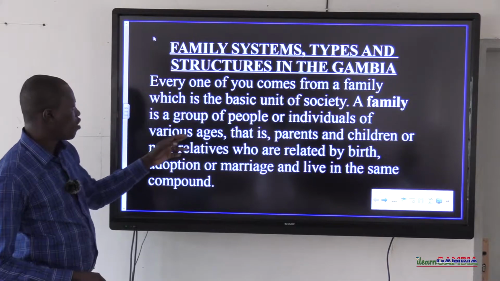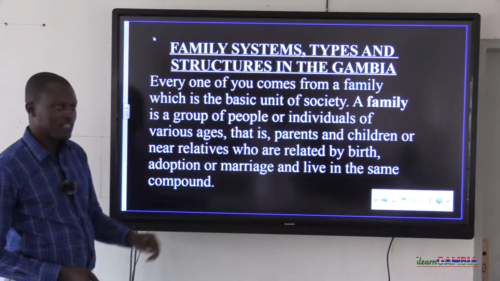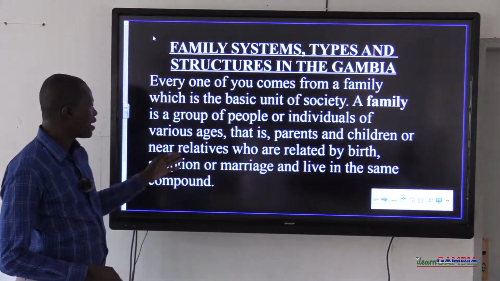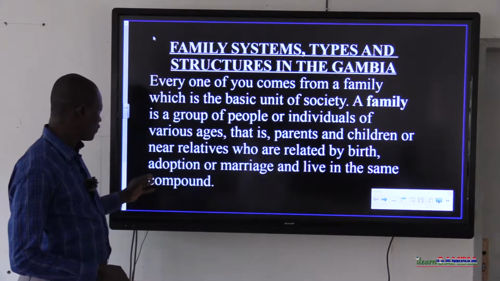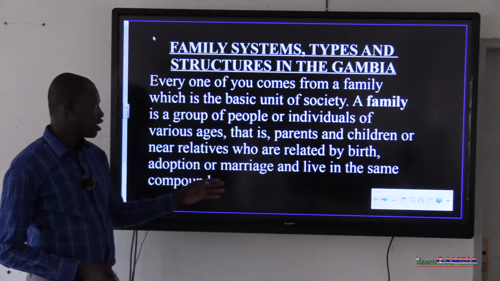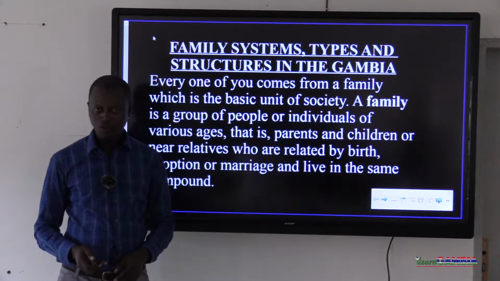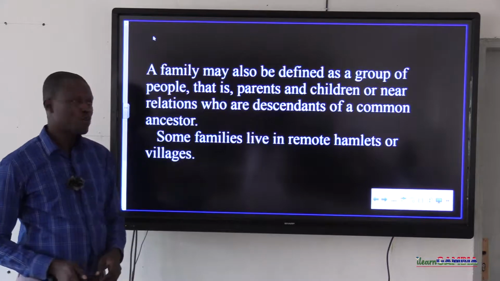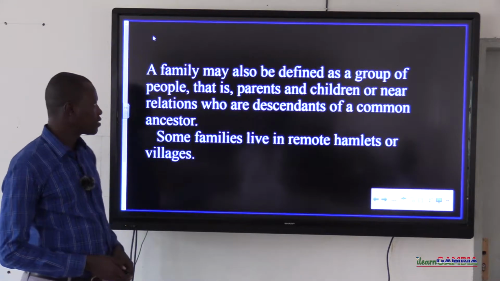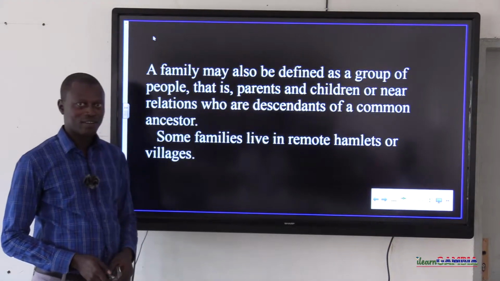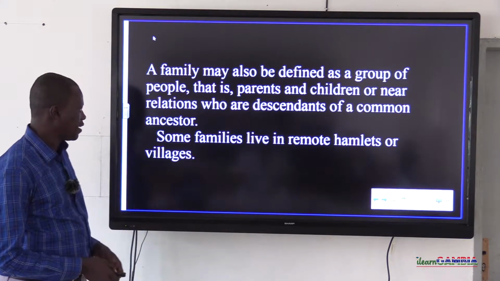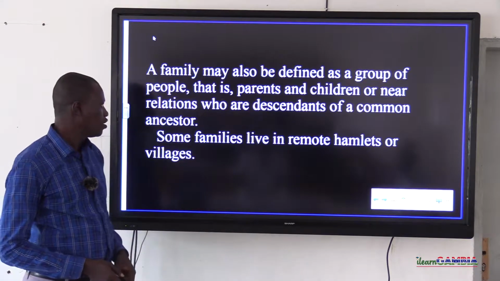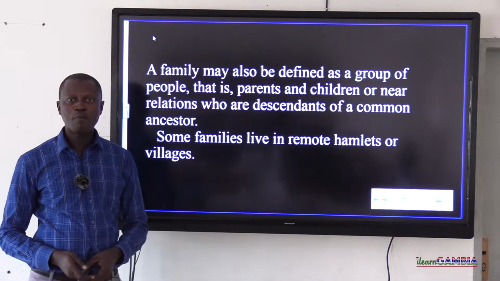A family is a group of people or individuals of various ages, that is, parents and children or near relatives who are related by birth, adoption, or marriage and live in the same compound. A family may also be defined as a group of people. Who are those groups of people? That is, parents and children or near relations who are descendants of a common ancestor.